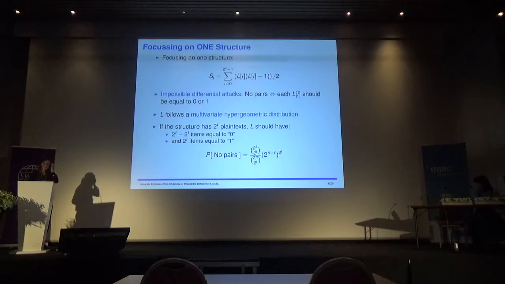So this is why Céline uses this one. Now if the scoring function is modeled with the multivariate hypergeometric distribution, we can use the formula and compute the probability of the event that is of interest to us, so no pairs, because it's an impossible differential attack, and so this is the formula that we get. So this was for one structure.